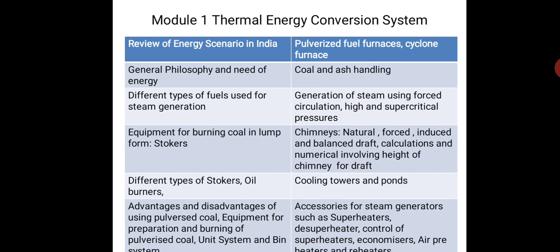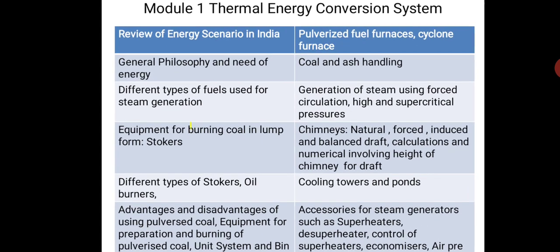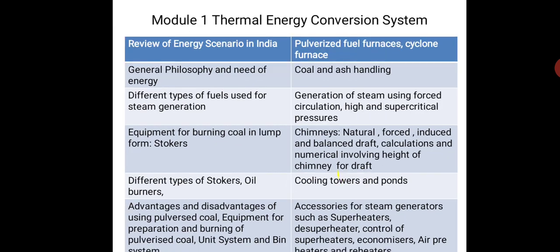Then equipment for preparation and burning of pulverized coal. For pulverized coal, there will be something called ball mills. Like we have got flour mills to get grains, jowar, wheat and all, pulverized. Likewise, to pulverize coal also, you have got mills. They are called ball mills, roller mills, race mills and all. We'll look into those things also. And then there is unit system and bin system of burning this pulverized coal. So there are 2 systems for burning coal, that is unit system and bin system.